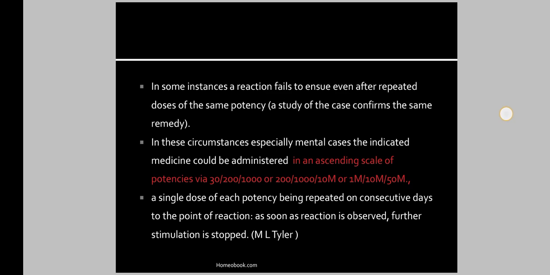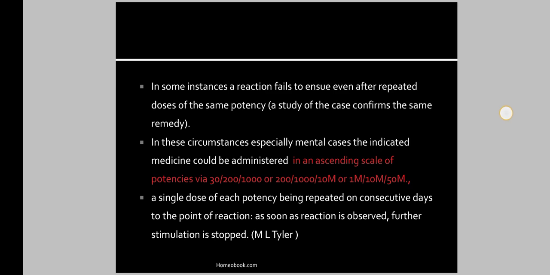In that case we have to ascend the potency. A single dose of each potency is repeated on consecutive days to the point of reaction. As soon as reaction is observed, further stimulation is stopped.